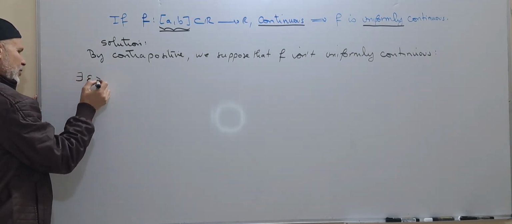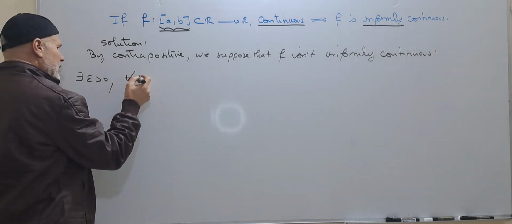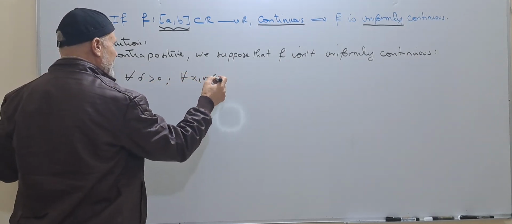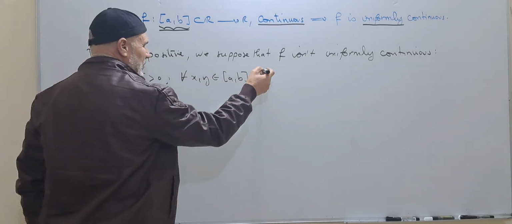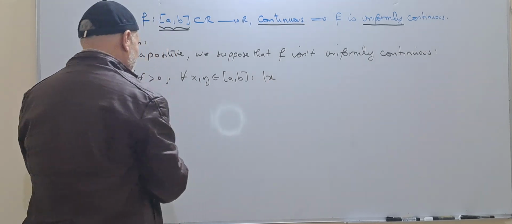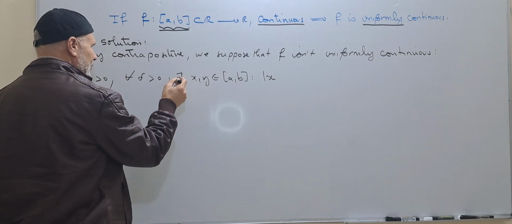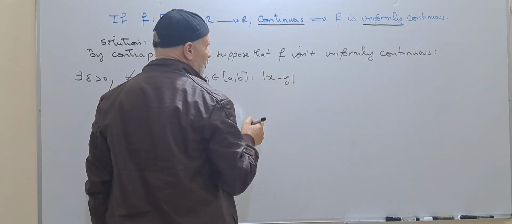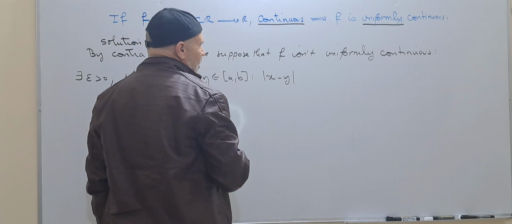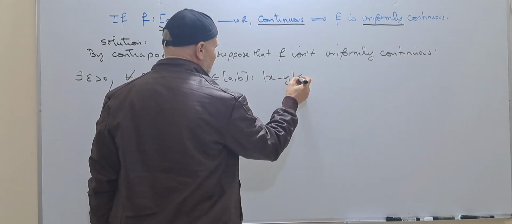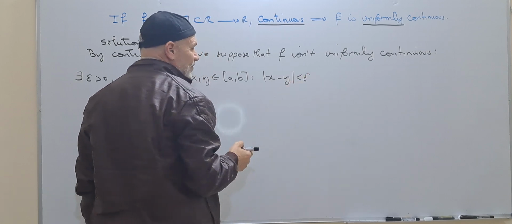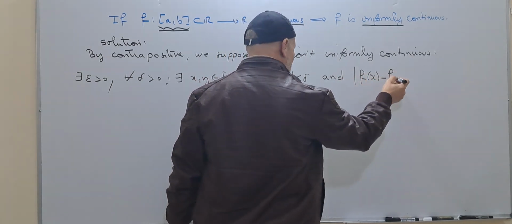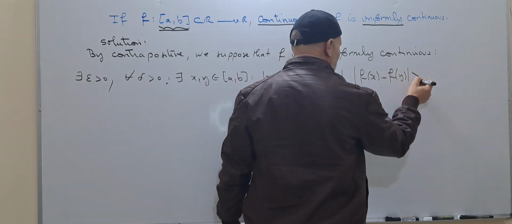there exists epsilon greater than 0, such that for all delta positive, there exist x and y from [A, B], such that |x minus y| is less than or equal to delta, and the difference |f(x) minus f(y)| is greater than epsilon.